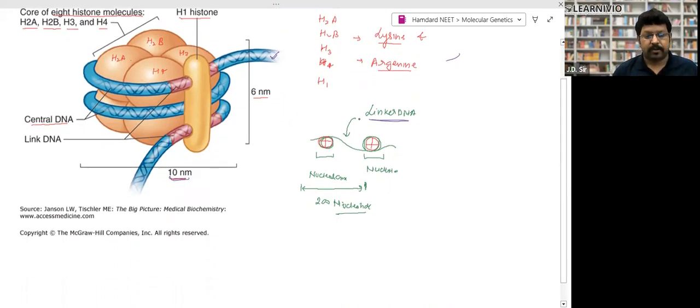Again, this is a nucleosome, and there is an extra DNA which links with another nucleosome. This is called linker DNA. The linker DNA is the DNA fragment, the DNA part, which links with another nucleosome. This length is 200 nucleotides, right? So the linker DNA and nucleosome together have 200 nucleotide long DNA.